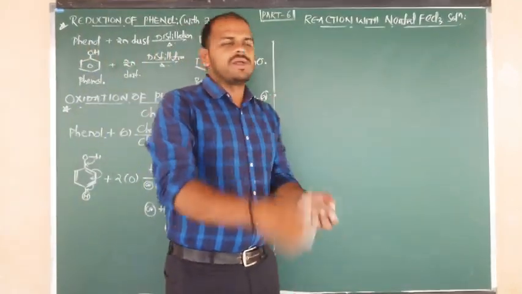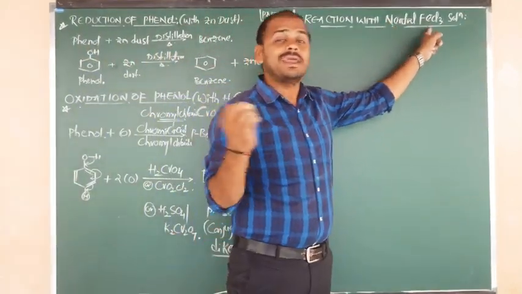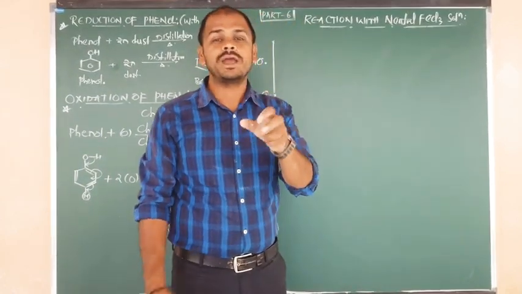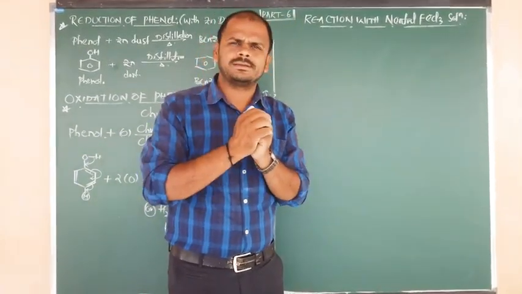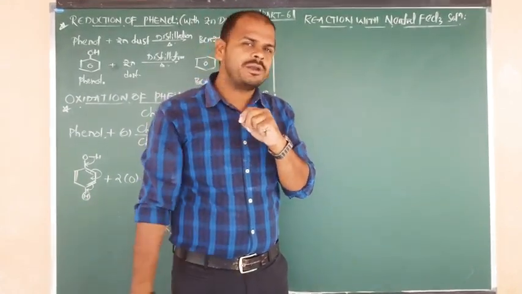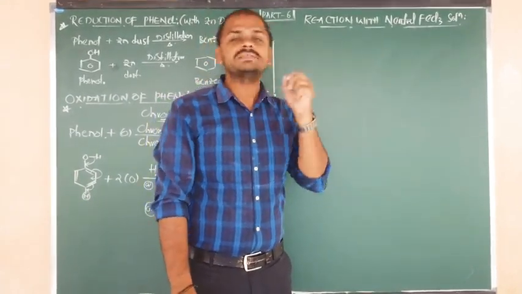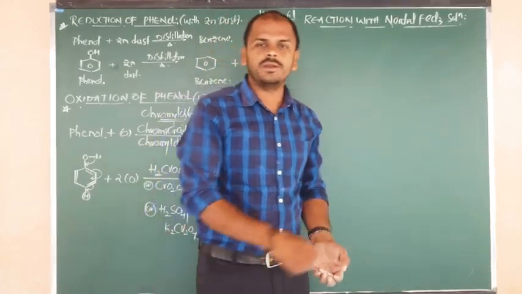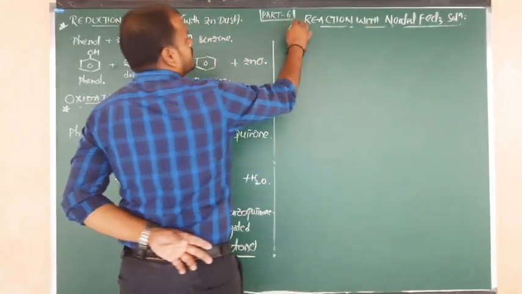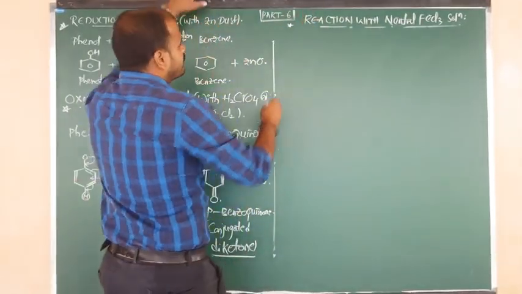Phenol undergoes reaction with neutral ferric chloride solution, and finally here you are going to get a violet color complex. A violet color complex. What is the formula of such violet color complex? What is the importance of this reaction? I am going to tell you. Reaction with neutral FeCl3 solution. This one we are going to discuss here.